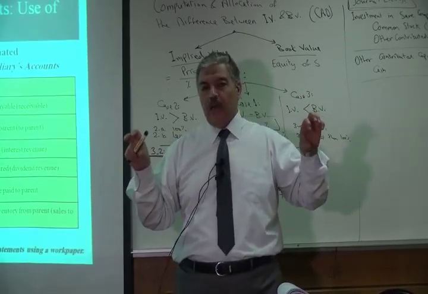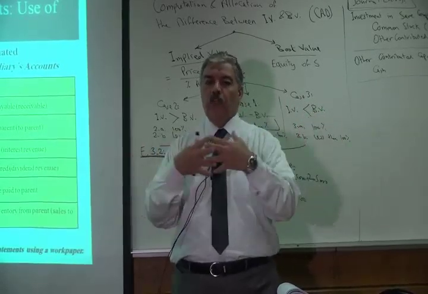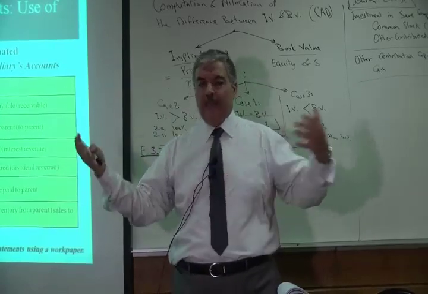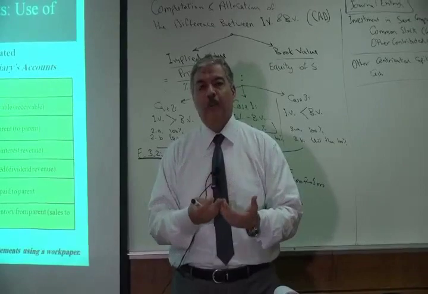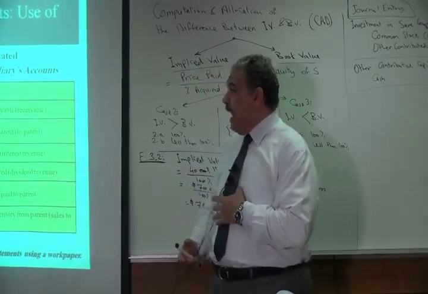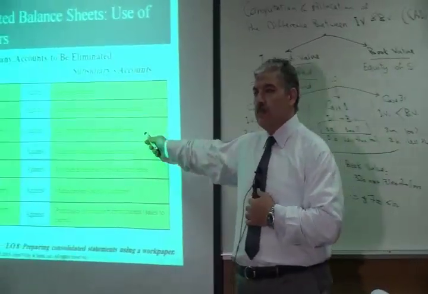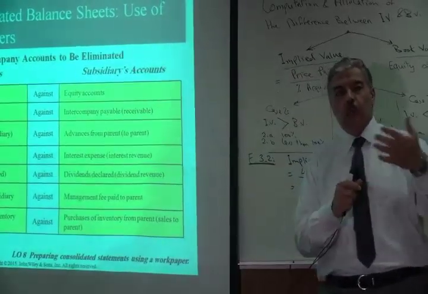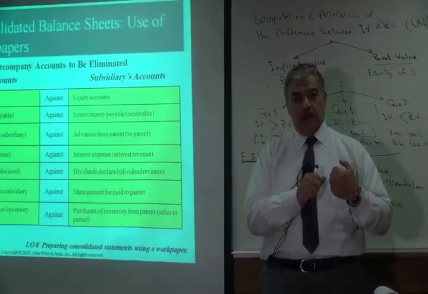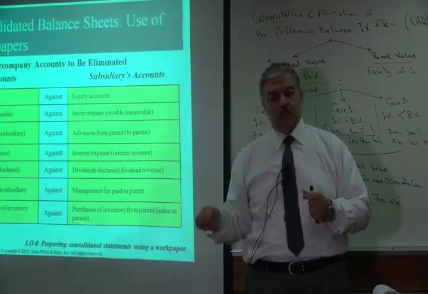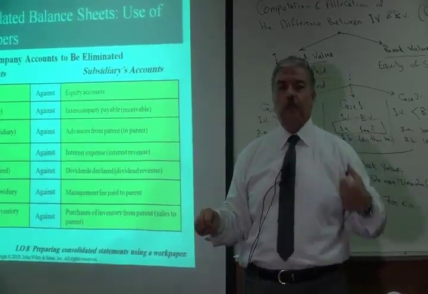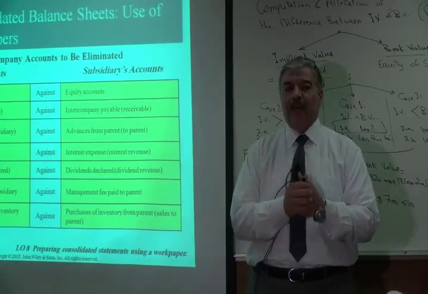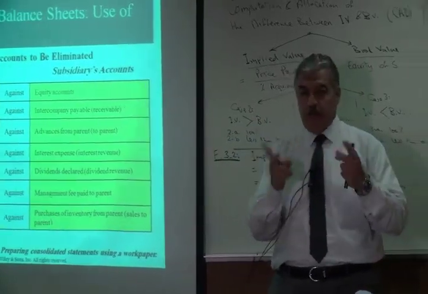So if they are one economic entity, we are going to remove the receivable and the payable. So we're going to remove them because it's one company, one economic entity. Sometimes we have advances. So if we have advances to or advances from, so the parent paid advances to the subsidiary and subsidiary received advances from the parent. So we remove advances to and advances from between the two companies.